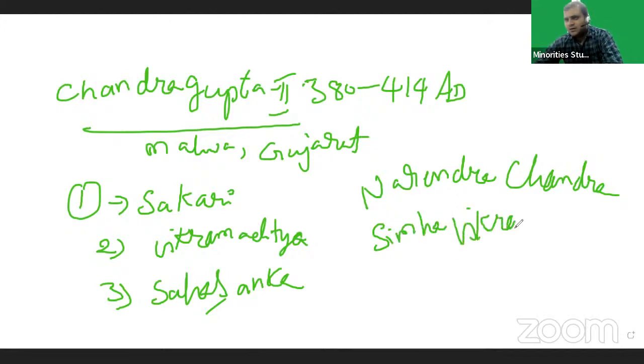These were the famous titles of Chandragupta II. Chandragupta II maintained Navaratna poets. Because of the Navaratna poets, Chandragupta II got the name.